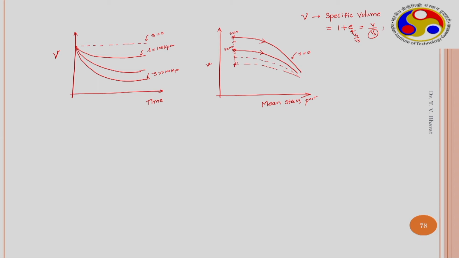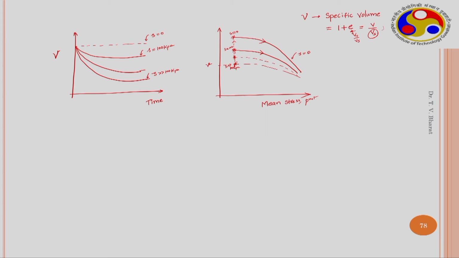Here the initial state of the soil sample is different because my suctions are different. Here this is much higher than 100 kilopascal. Initially when the soil sample is taken at dry state, probably it has a suction of maybe 1000 kilopascal. So, then the specific volume may be somewhat here.